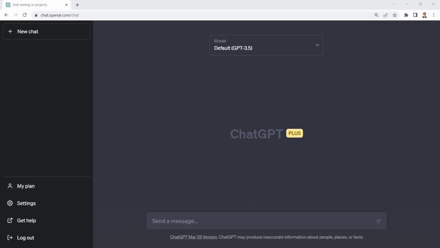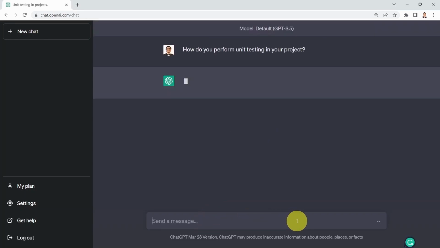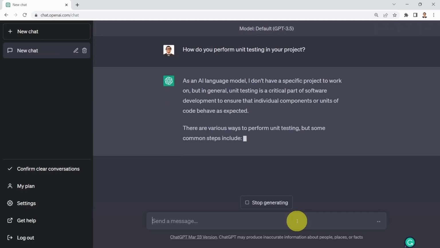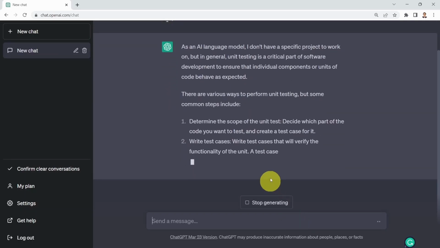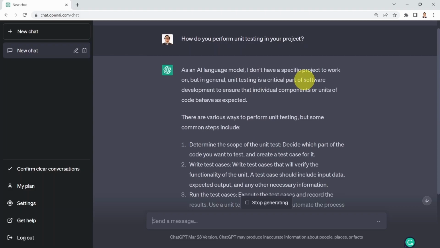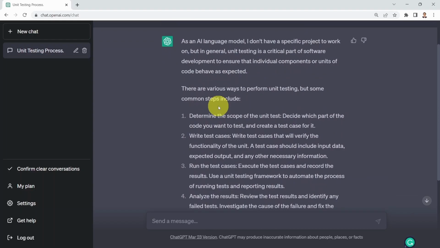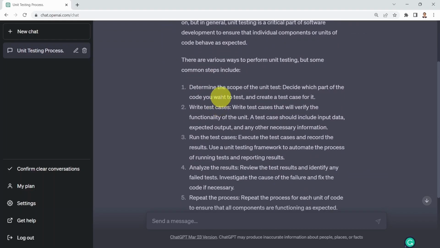So why don't we start by asking ChatGPT how to perform unit testing? We're going to say, how do you perform unit testing in your project, for example? And what you see is basically ChatGPT is telling you, as an AI language model, I don't have a specific project to work on. But in general, unit testing is a critical part of software development to ensure that individual components or units of code behave as expected. And it's telling you here are the common steps to perform testing.